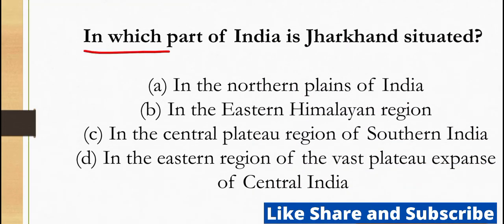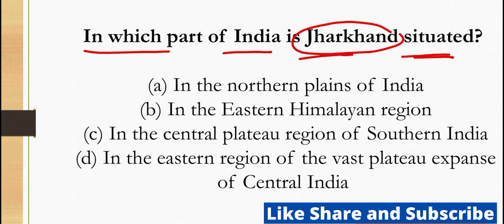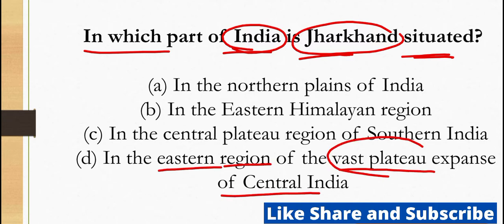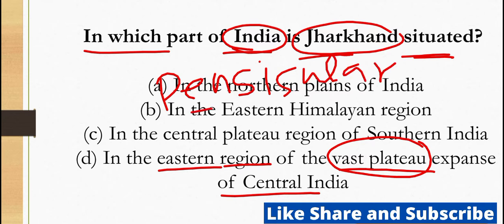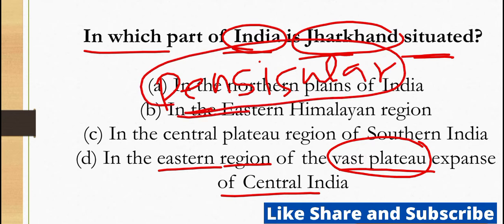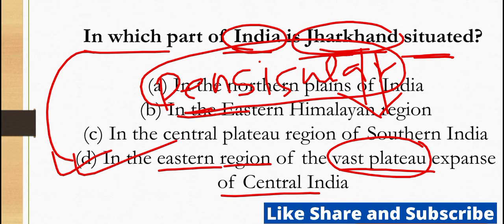Next is, in which part of India is Jharkhand located? You know the position of Jharkhand. In terms of India, Jharkhand is situated in the eastern region of the vast plateau expanse of central India. Here the vast plateau is referring to the peninsular plateau. On the east side of the peninsular plateau, Jharkhand is located, the very famous Chotanagpur plateau. So your correct answer will be D.